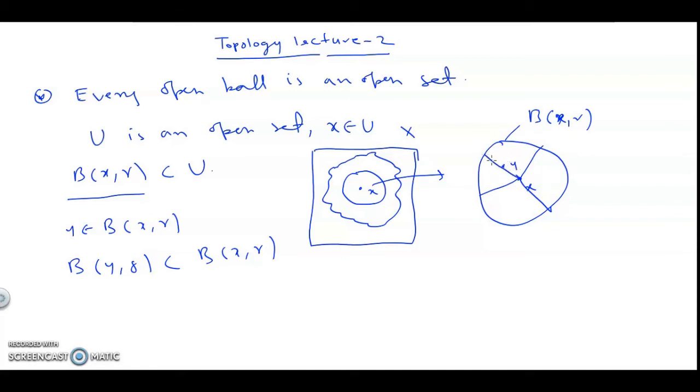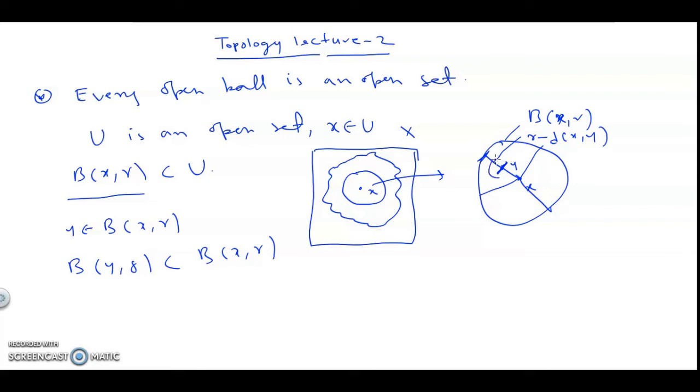Now this distance up to here is actually r minus d(x, y), because from here to here, from the point y to x, the distance is d(x, y), and the total is r. So this part, from this to this, the distance is r minus d(x, y). Now it is our safest zone.